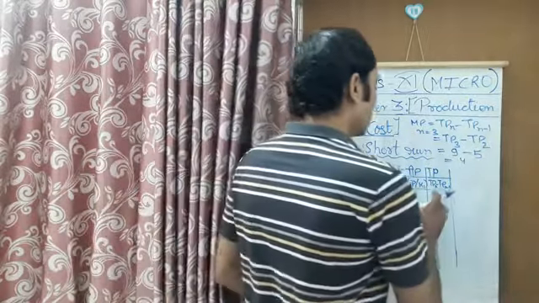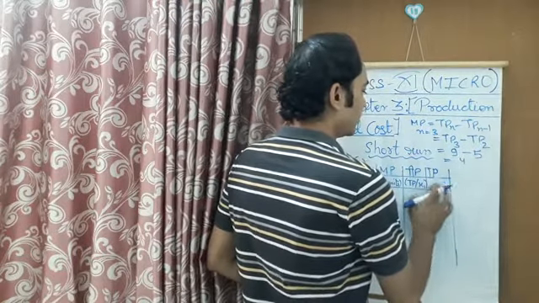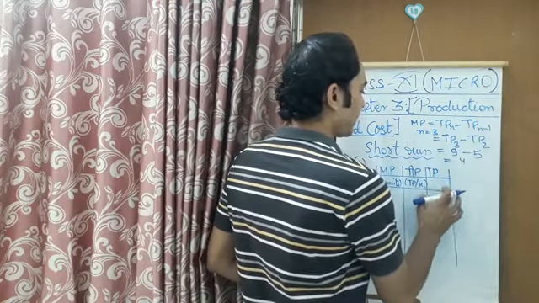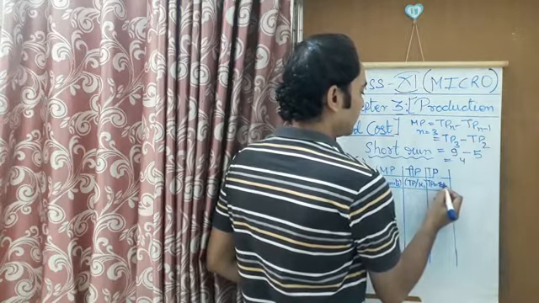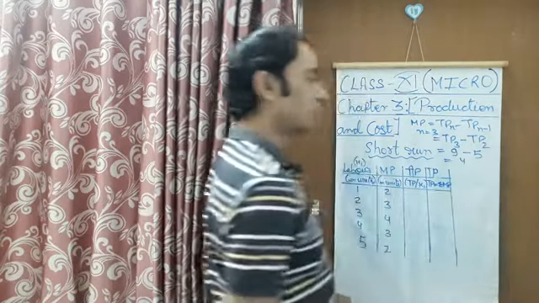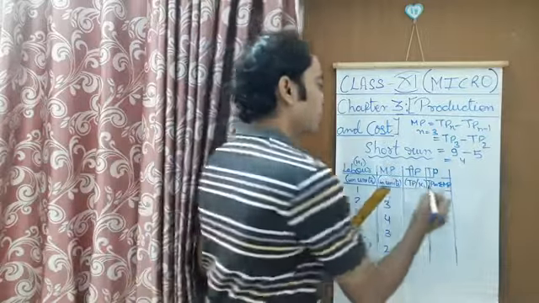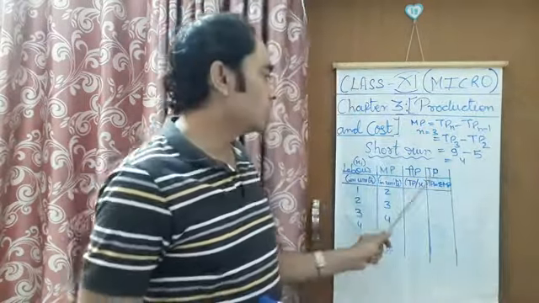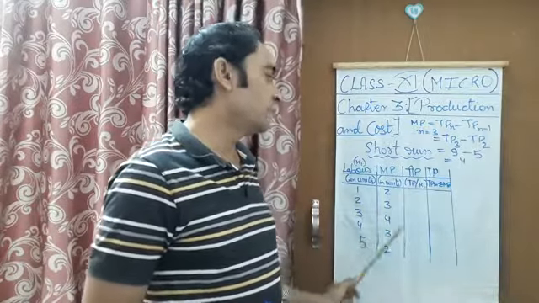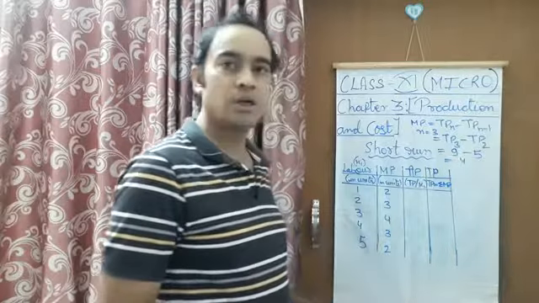And the total product formula, as we know, is sigma TP is equal to sigma MP, that is the sum of marginal products. We already wrote this formula in our definitions. So how can you calculate this total product?